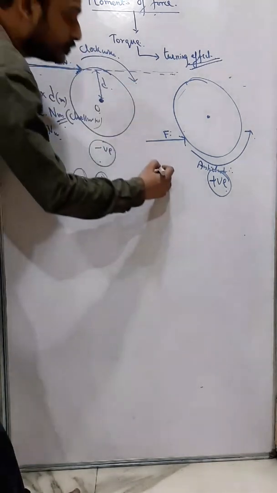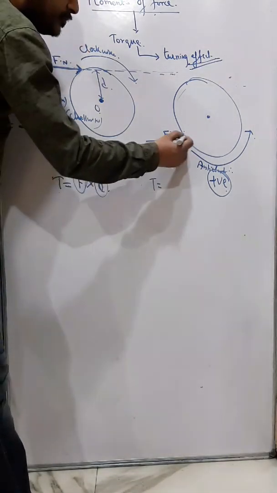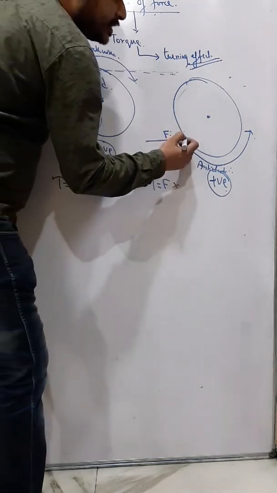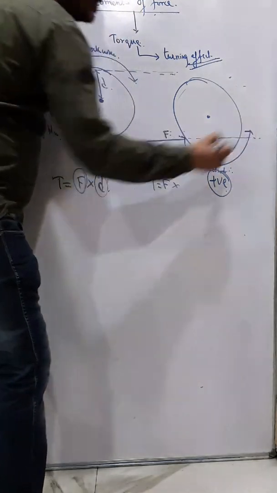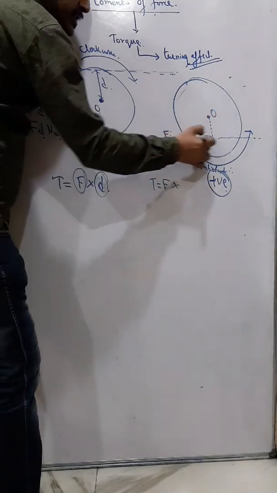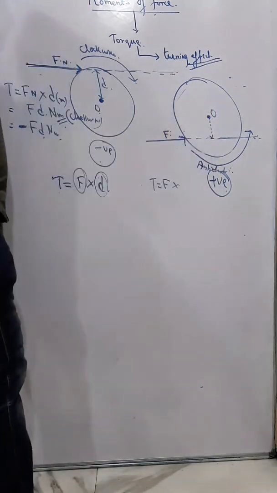Here also, if I want to calculate the torque, you can understand torque is equal to force into the perpendicular distance from the line of action of force to the axis of rotation. So this is the line of action of force and this is the axis of rotation.